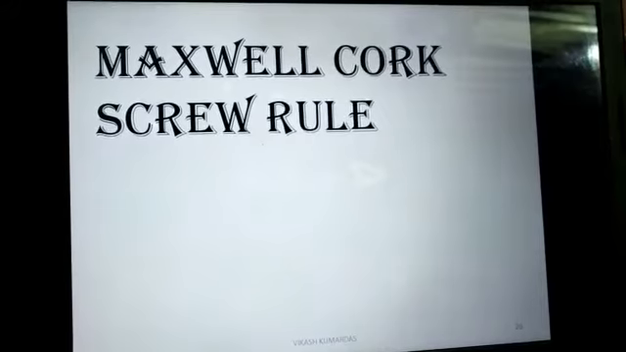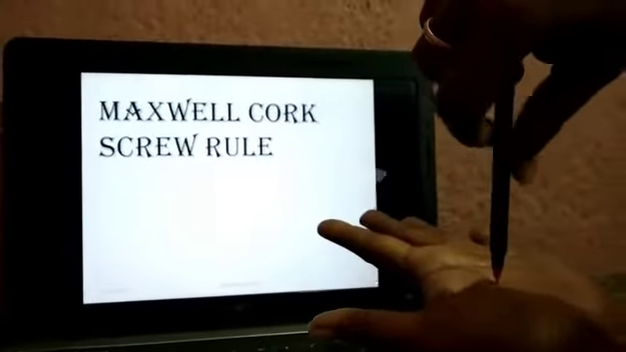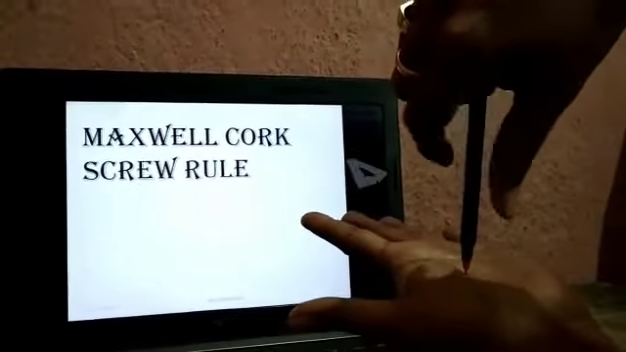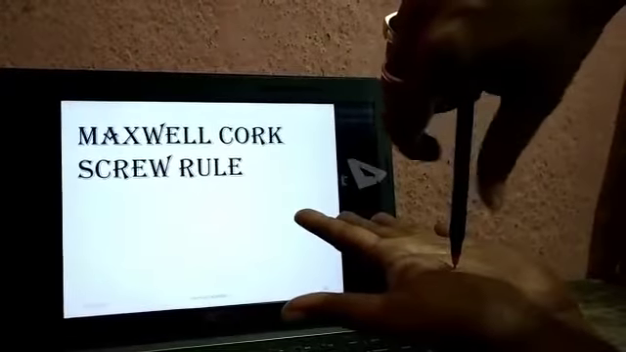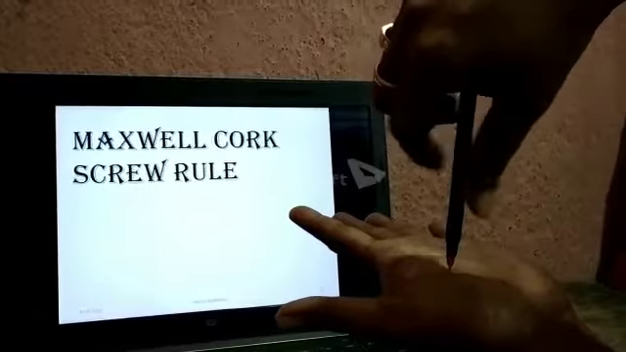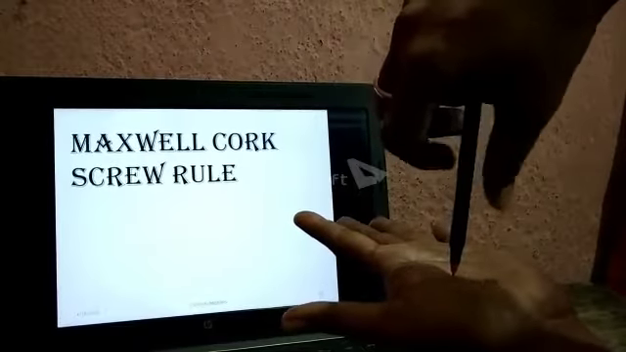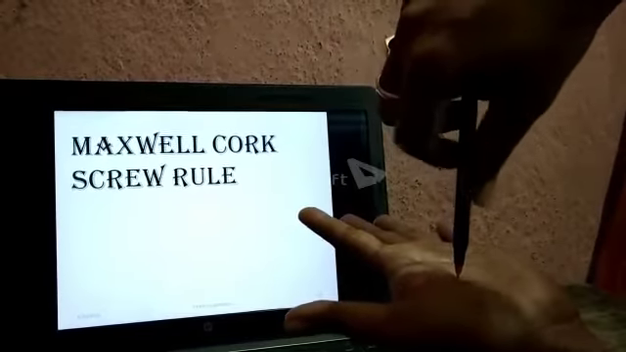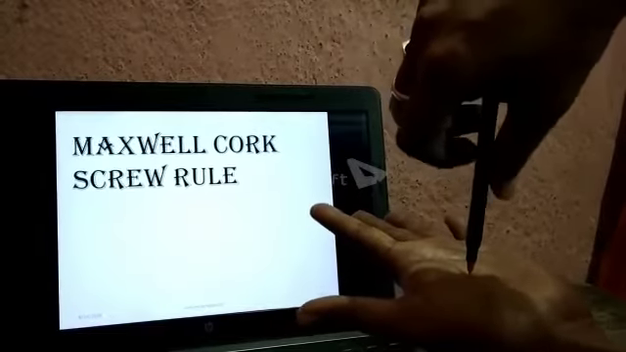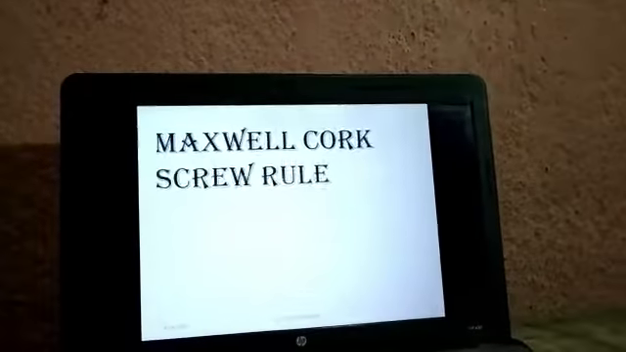Second is Maxwell's corkscrew rule. You assume that you are holding a screwdriver in your hand such that the thumb represents the direction of the current and the other fingers represent the direction of the magnetic field. It is similar to the right hand thumb rule.